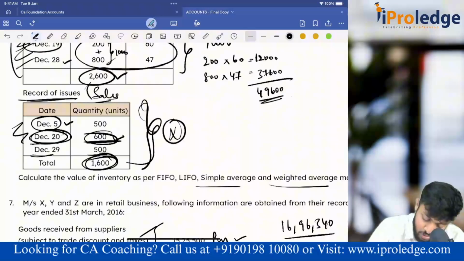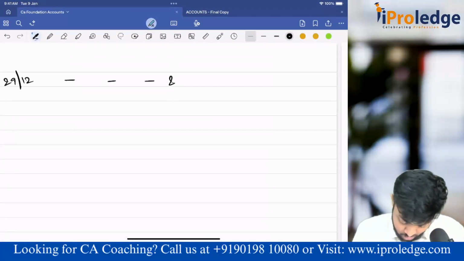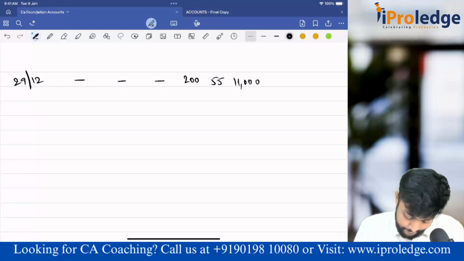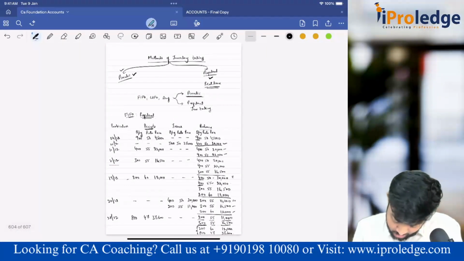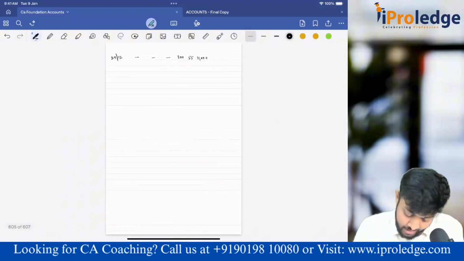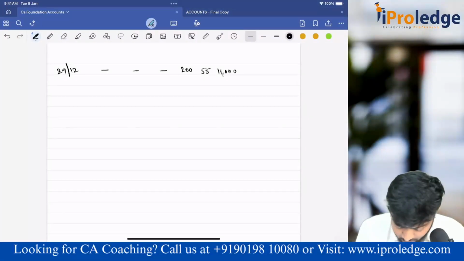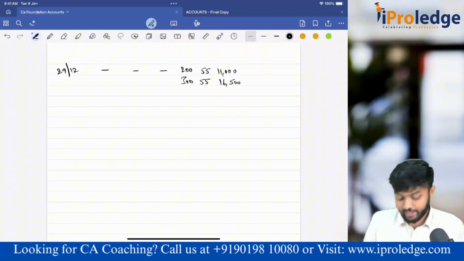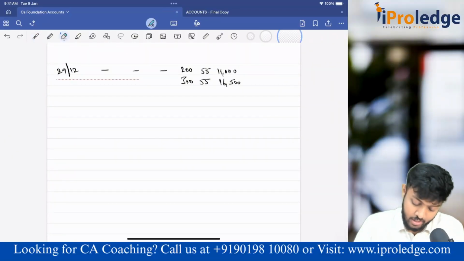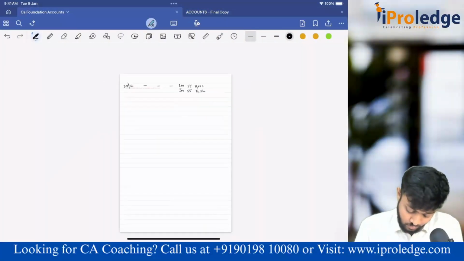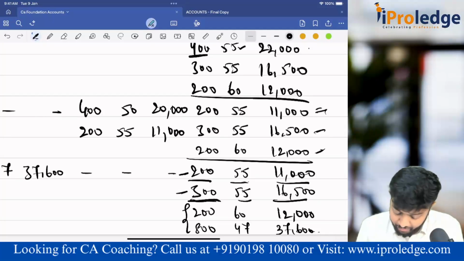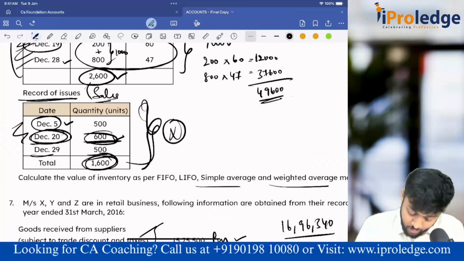So 200 at 55, 11,000. Then 300 at 55, 16,500. So these are the issues. Okay, so remaining. So FIFO: out of 500, 200 would have gone from here, 300 would have gone from here. Remaining is 200 at 60, 12,000.